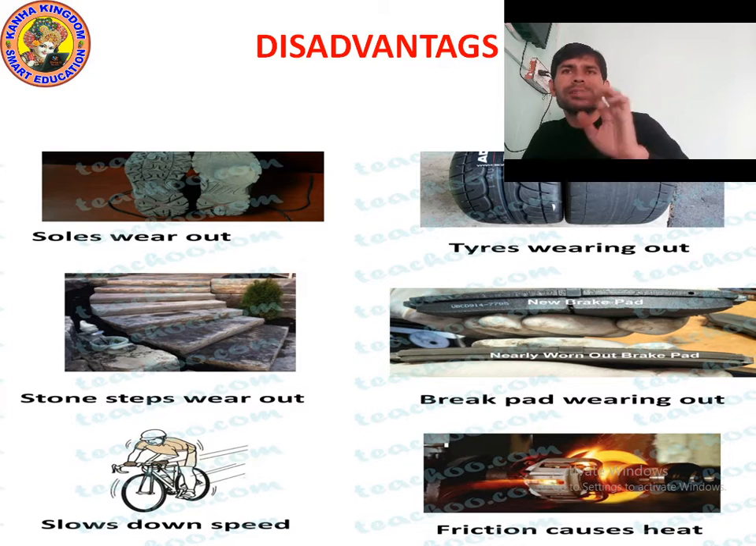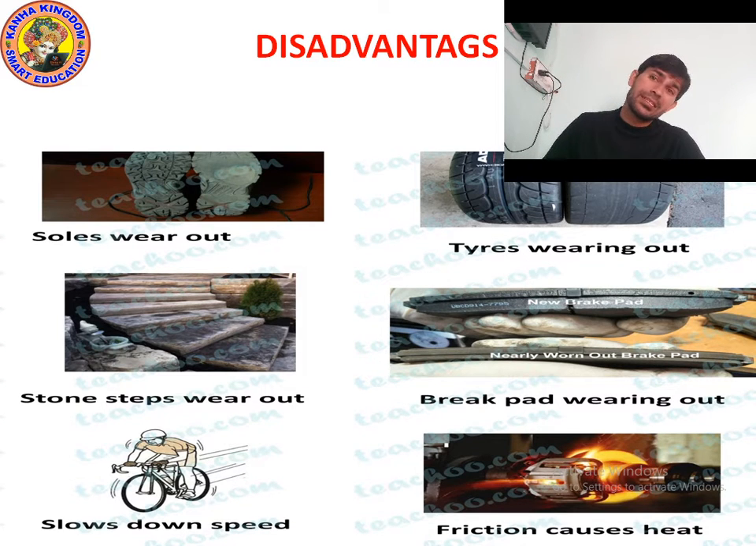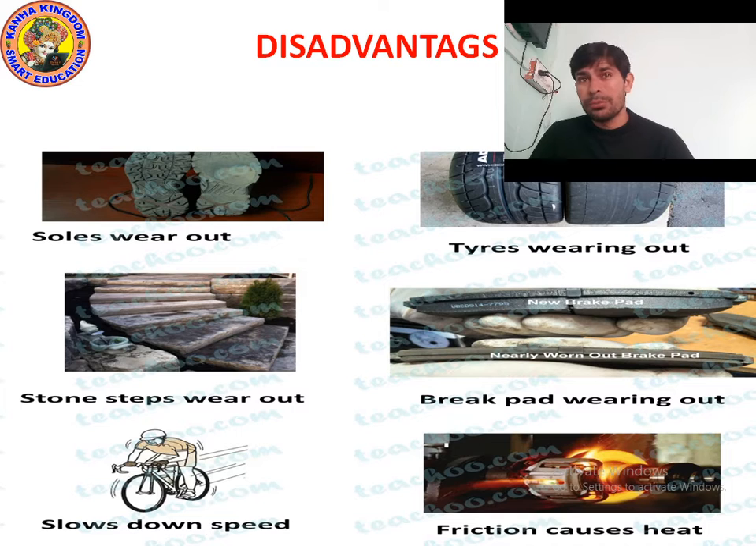And the first disadvantage, as you can see, is that soles wear out. The soles, the bottom part of the shoes, wear out and get destroyed because of friction. If you run on a rough surface, the soles of your shoes will be destroyed. Stone steps also wear out, and the reason behind it is also friction.